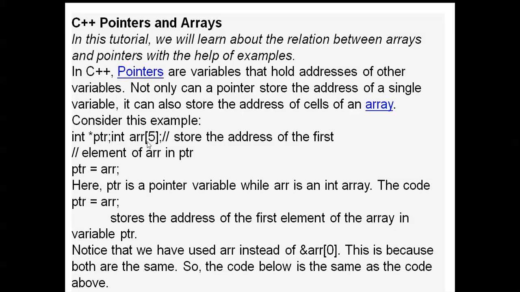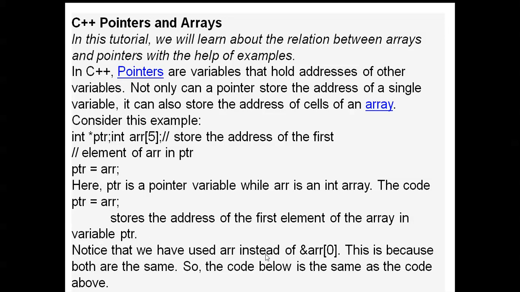You store the address of the first element of the array in ptr. ptr = arr. Here, ptr is a pointer variable while arr is an int array. The code ptr = arr stores the address of the first element of the array in the variable ptr.